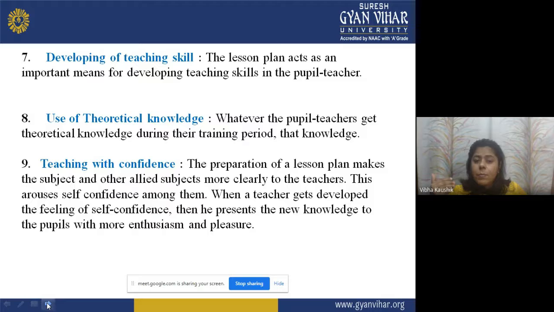Means planning makes the teacher confident and makes his teaching learning effective.